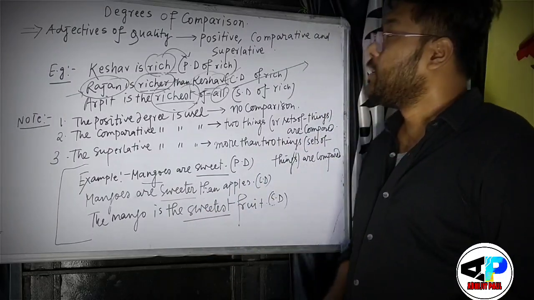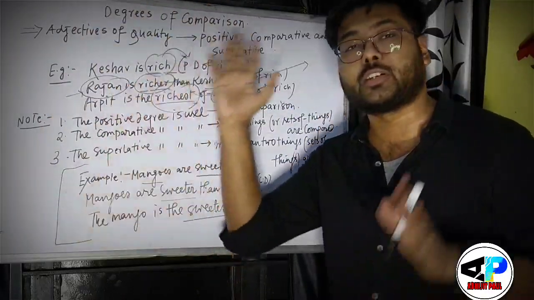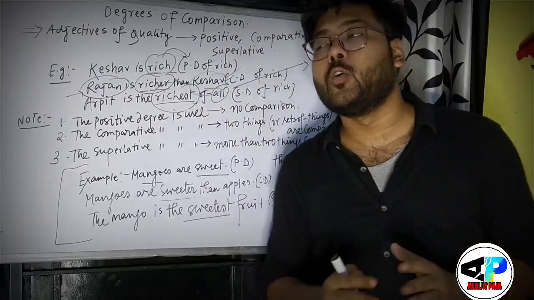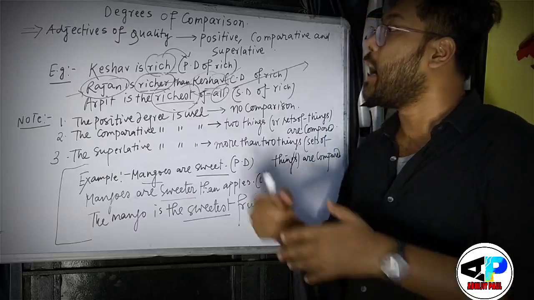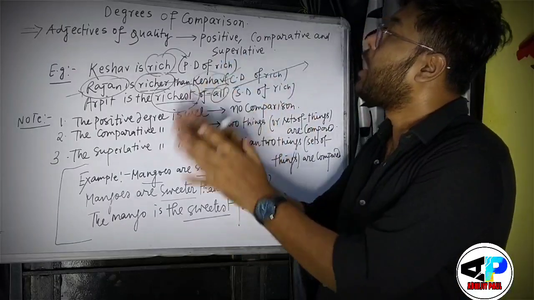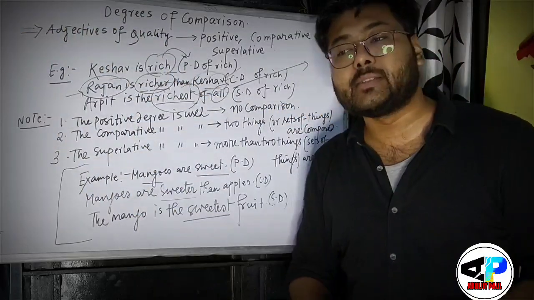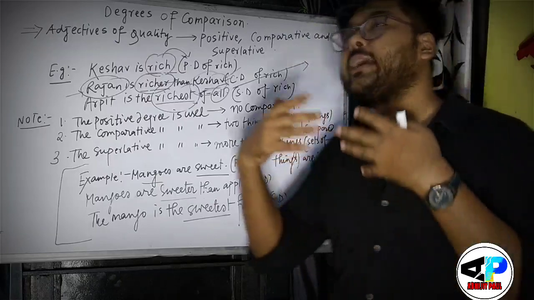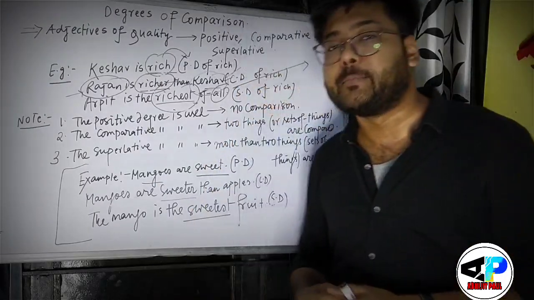Clear? So students, I think this portion on degrees of comparison is very clear to you. Now I will let you know how to form the degrees, means how to use the degrees from different words to the other words, how this should be used in particular sentences and how we can form positive degree, comparative degree and superlative degree.